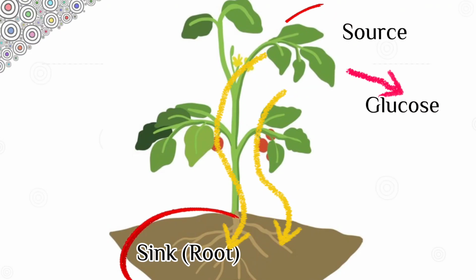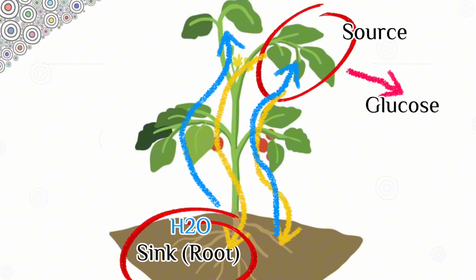The root absorbs water from the soil. The xylem transports water from the soil to the aerial parts of the plant. The water reaches the leaf, and the water is used in photosynthesis. Photosynthesis uses water to produce glucose, the glucose is transported to the root, and the root uses it. The glucose and the water are translocated in this way, and the circle continues.